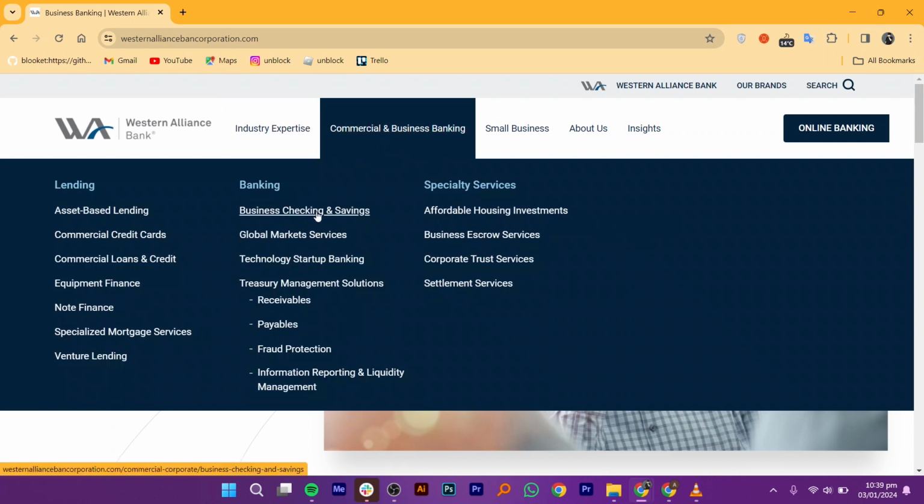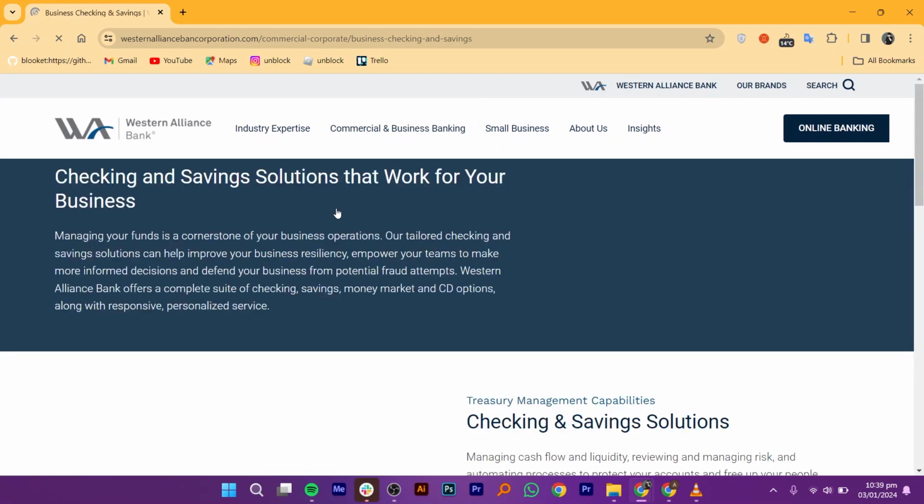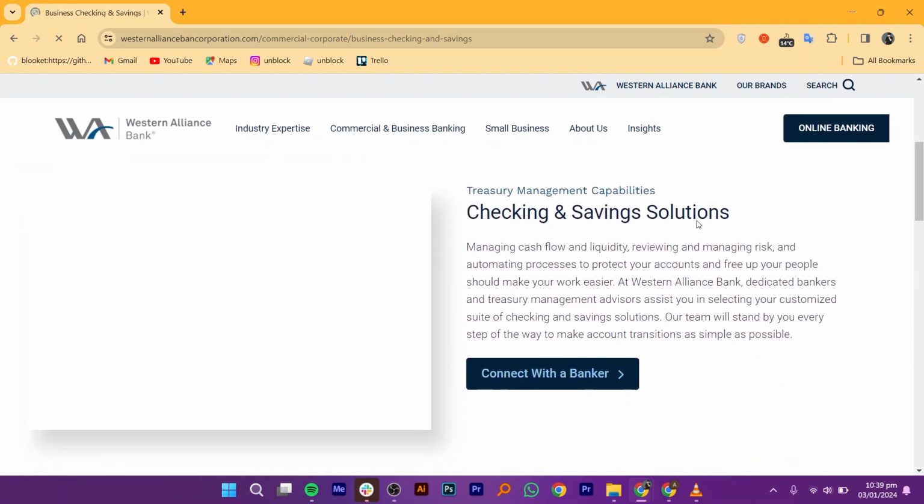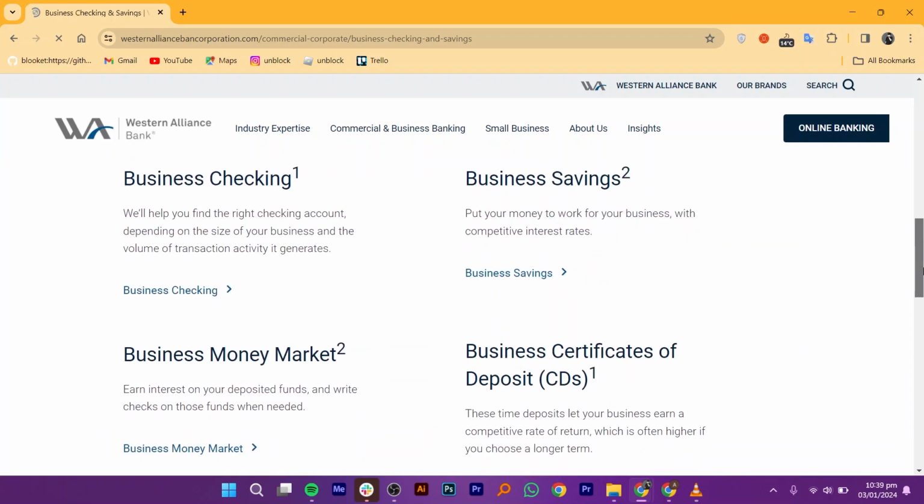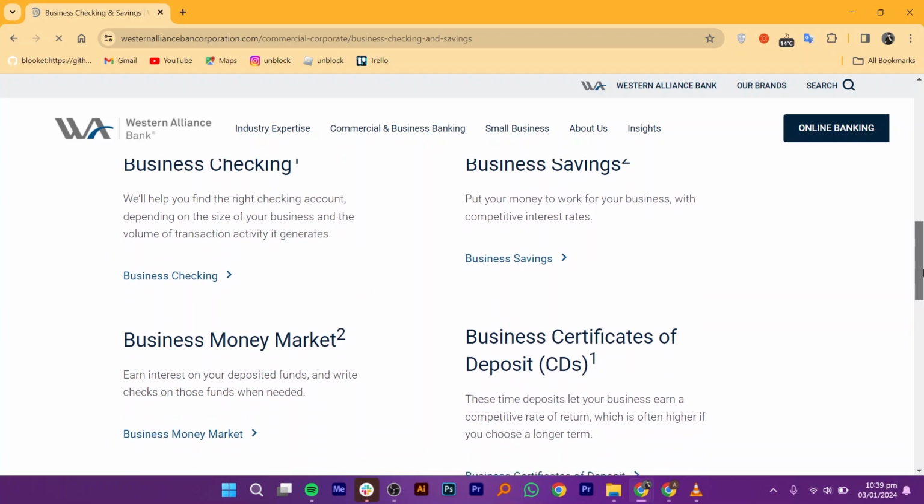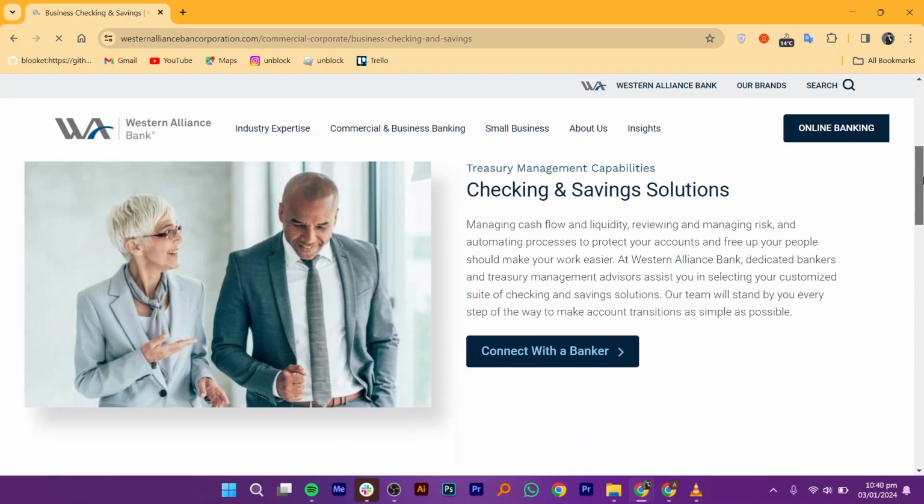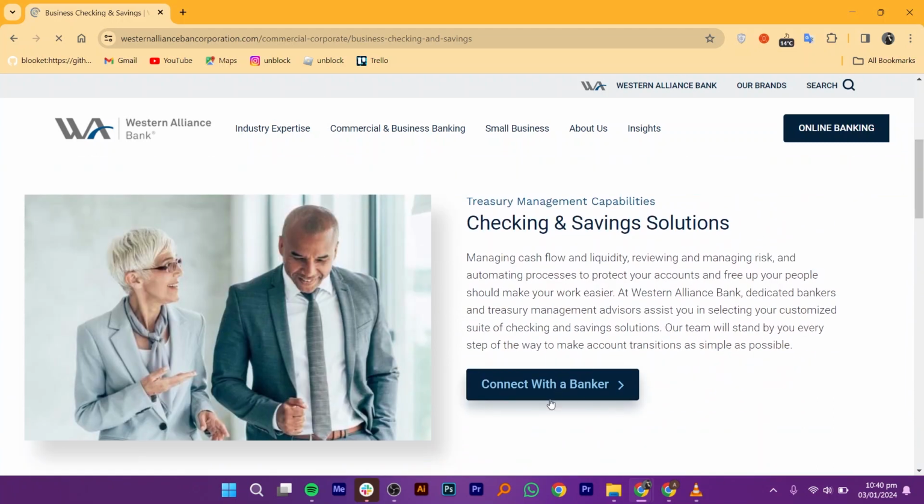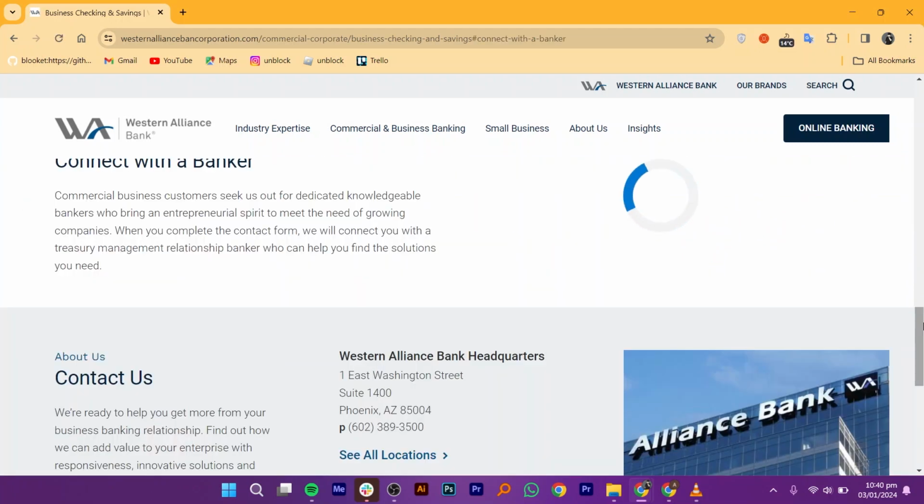Next, click on the Business Checking and Savings button and you will get to see all of your business account details. You will be able to know about your checking and saving solutions. Mainly, they offer 4 plans: a business money market, business certificates of deposit, and more. After that, hit the Connect with a Banker button and check out your saving solutions.